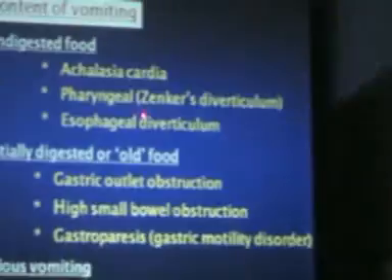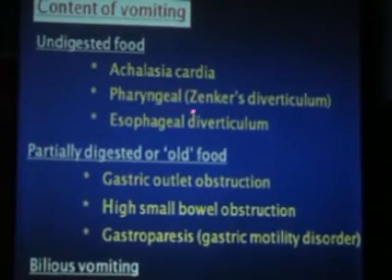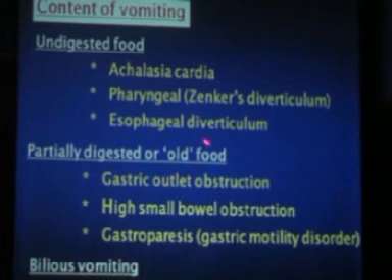So food coming from the esophagus: you have achalasia cardia or malignancy or pharyngeal Zenker's diverticulum or esophageal diverticulum. Zenker's diverticulum is in the neck, cervical esophagus, a big diverticulum in the neck. All the food goes into the Zenker's diverticulum and that comes out in the vomitus as it is. Partially digested food or old food: Doctor, what I've eaten 2 days back comes out in vomiting. Or my food is partly digested, but I can still identify something in my vomitus.